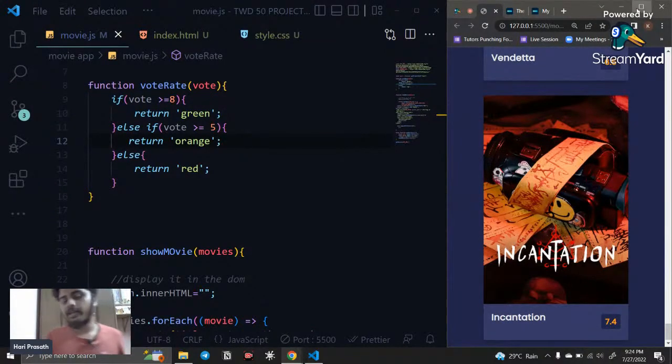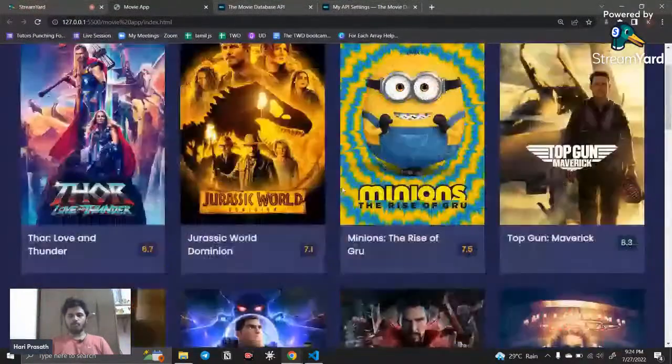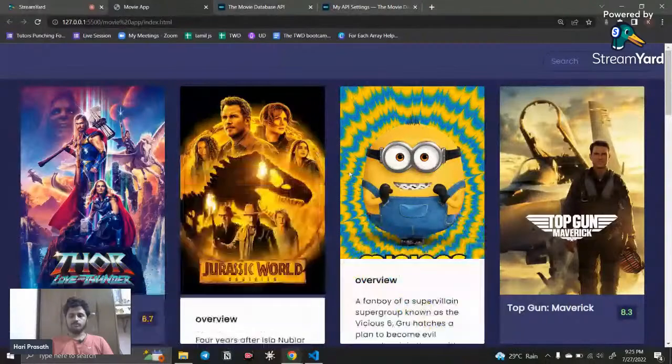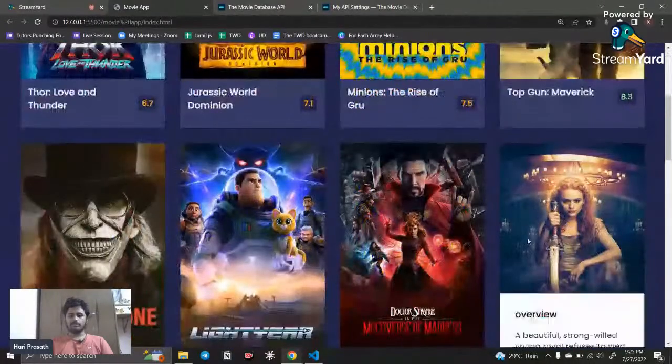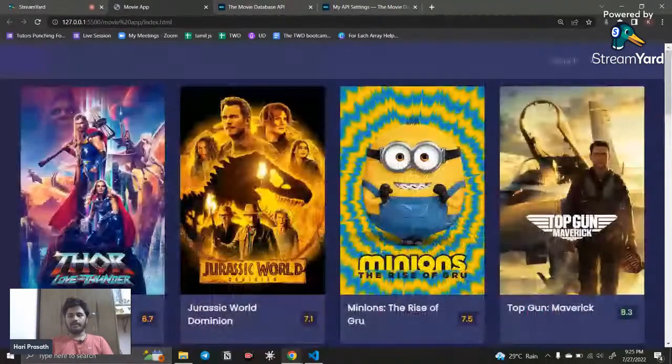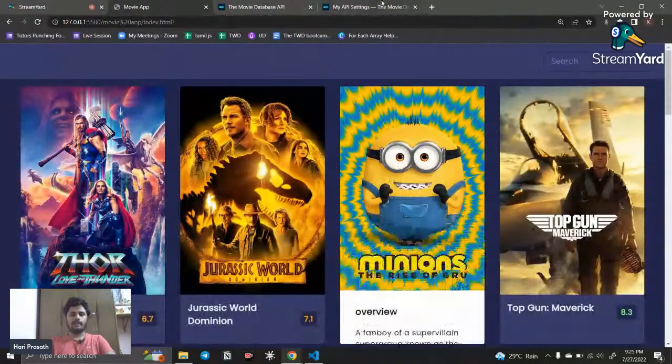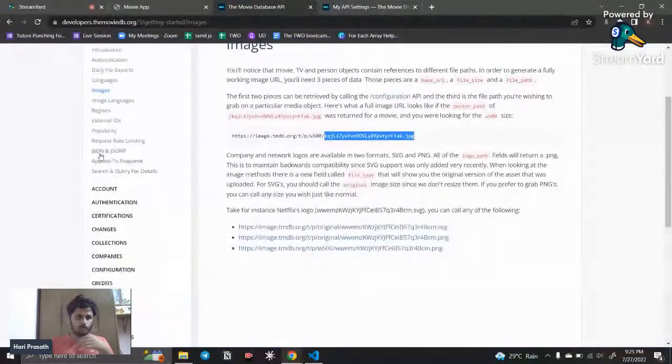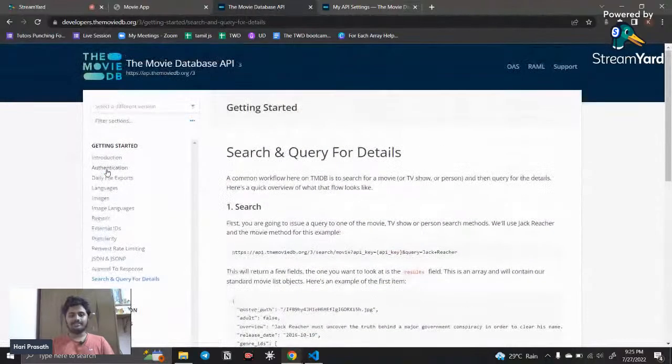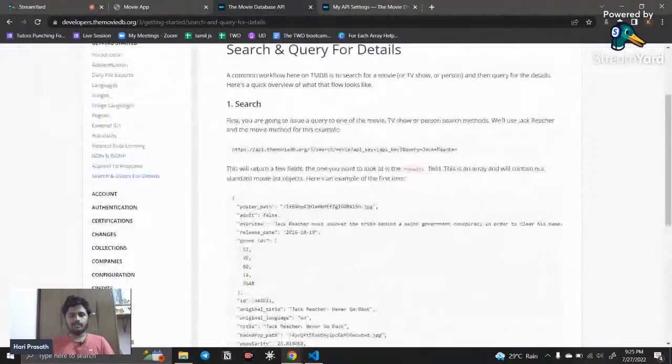Okay, so we have created a beautiful movie app using this API. We have successfully created it. So now what we need, if I search something, then what would happen? It should be displayed, and that is also in the documentation. If you go here, you can see the search query is there. First, you are going to issue a query for the movie, or TV show, anything like that. Then it should be in the pattern of this.